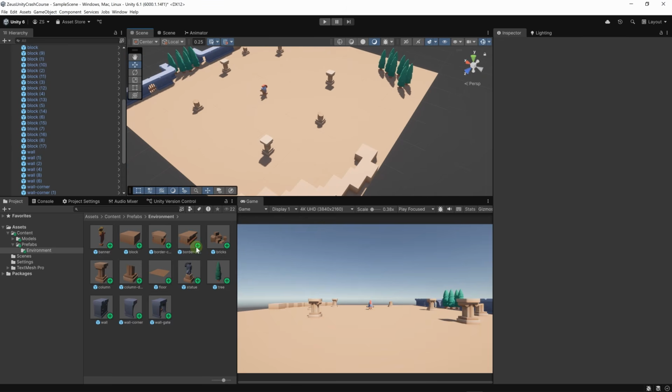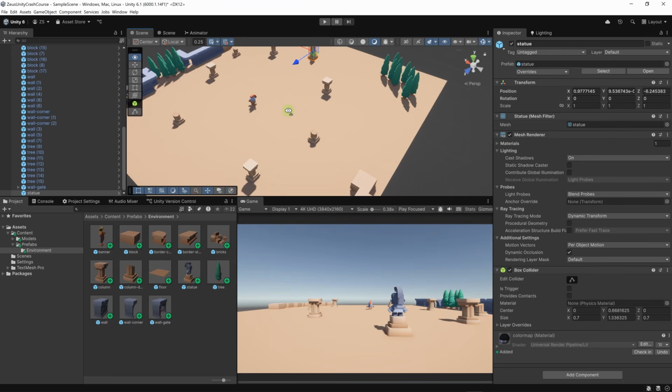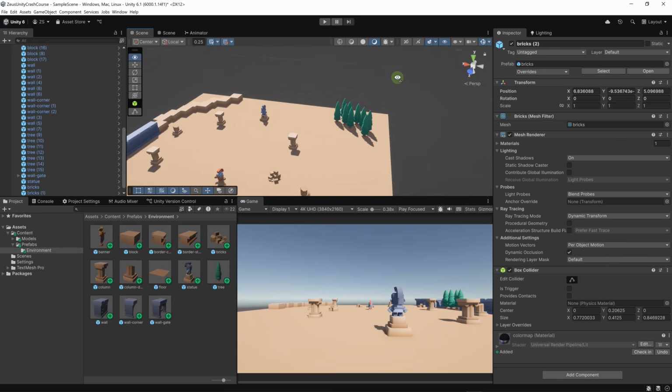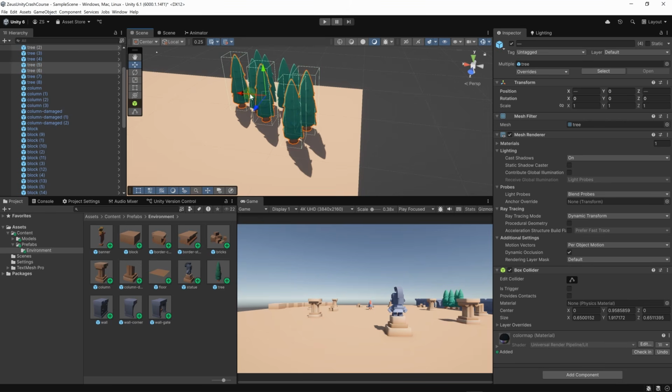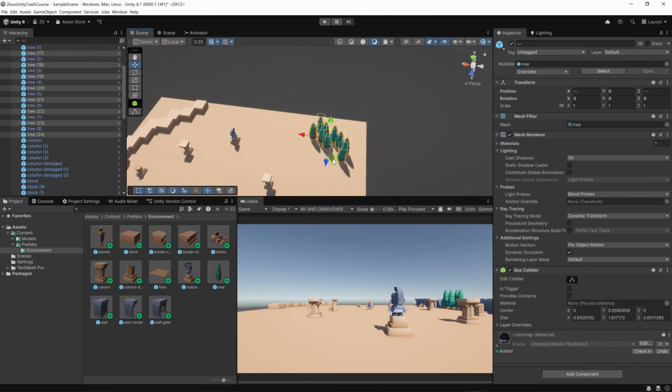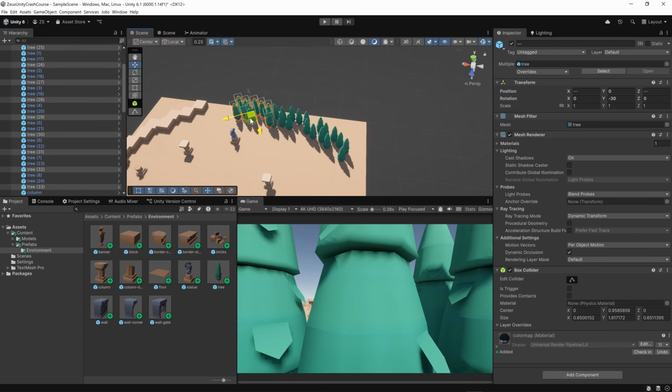Okay, and perhaps let's have a statue. Let's also add a few bricks here and there. Let's add some bricks here and here and here. Now let's just add a bunch of trees at the edge of the levels. So I'm going to select all of these trees, then I'm going to Control D to duplicate them and move them over here, then over here as well.